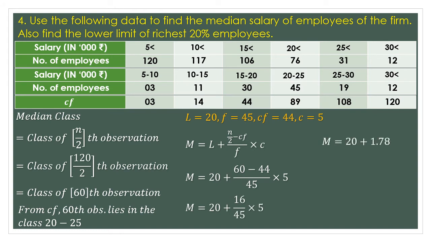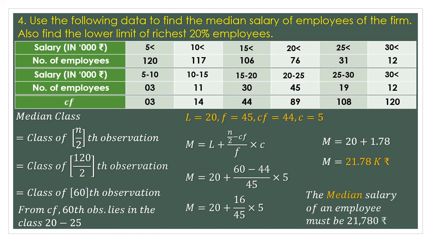When I simplify this, I get 20 plus 1.78. That would be 21.78 K rupees, that is 1000 rupees. So if I write the statement, the median salary of an employee must be rupees 21,780.